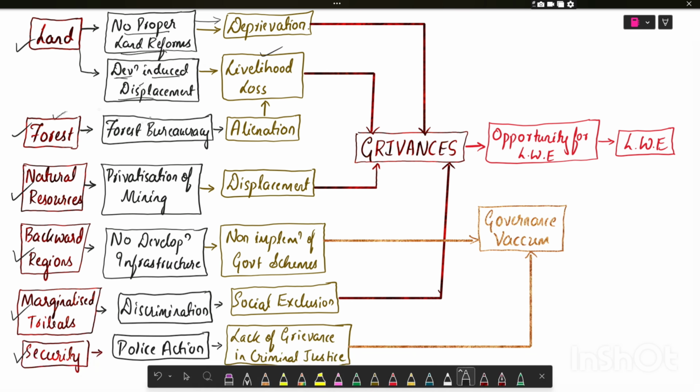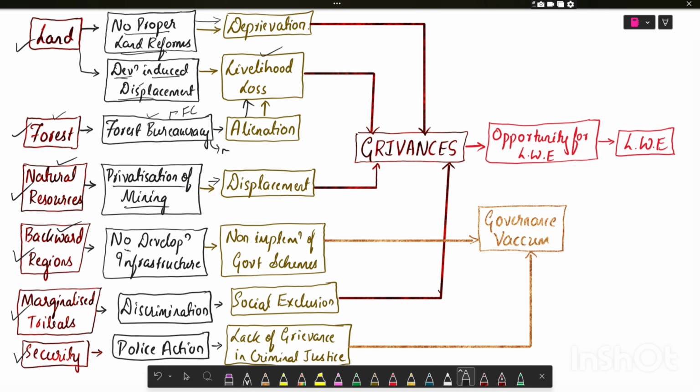And in the forest section, the forest bureaucracy, through implementation of the Forest Conservation Act, undermines the rights of certain tribal groups to collect minor forest produce, leading to alienation and further livelihood loss. In the natural resource section, privatization of mining leads to displacement of the tribals.